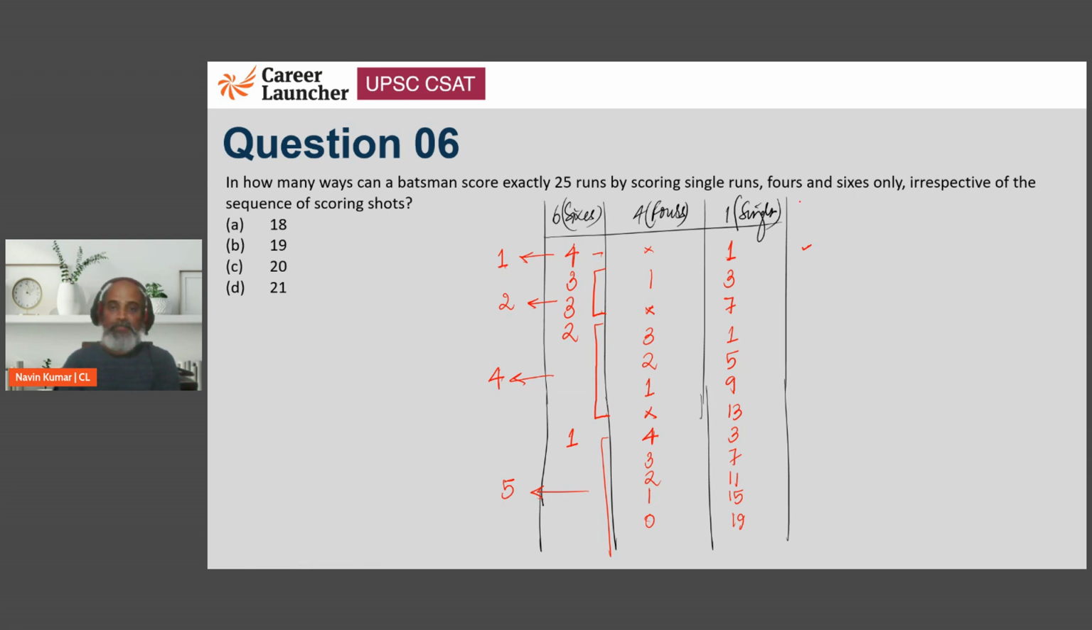Next possibility, no 6 at all. 25 में से 6 चौके मार दिए भाई साहब ने और एक सिंगल ले लिया. That's 24 plus 1, 25. Next is his number of fours may decrease by 1, 1, 1, 1. Eventually, he doesn't hit any 4, but all his runs came from singles. So this is a total of 7 cases now. So 7 plus 5, 12, 12 plus 7, 19. There are 19 ways of doing so.